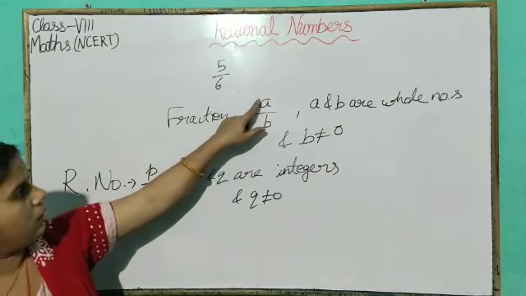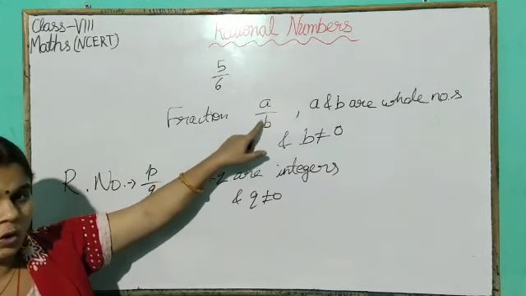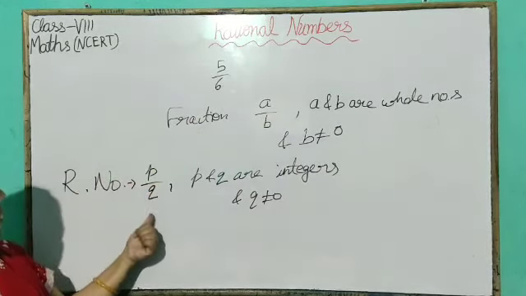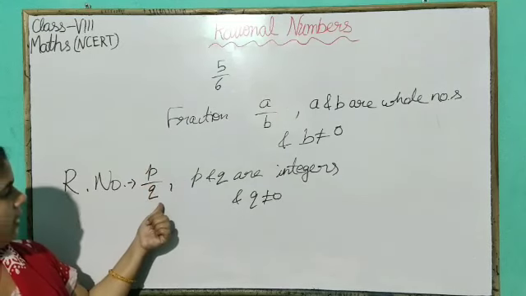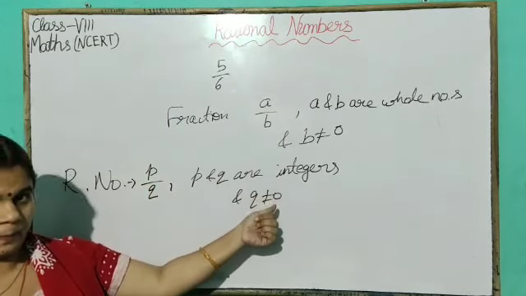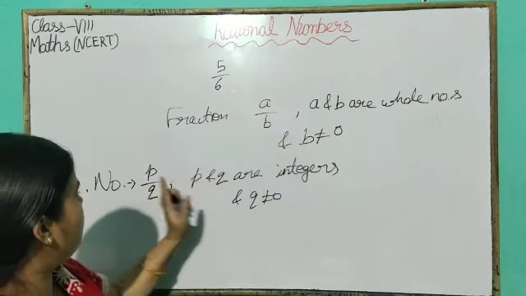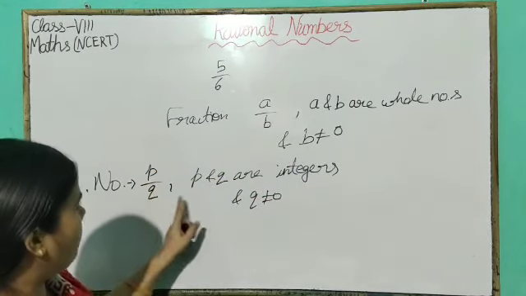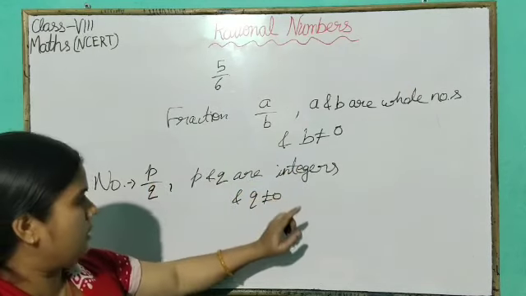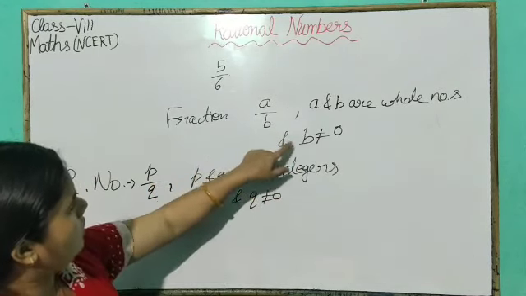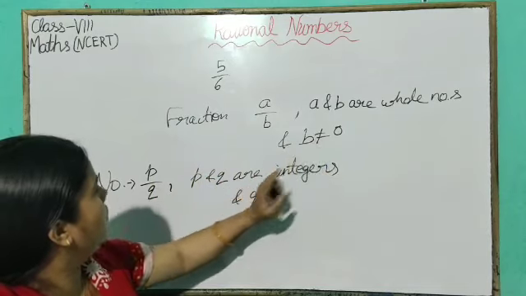But in a fraction, the numerator and denominator are whole numbers, and in a rational number, the numerator and denominator are integers. This is the basic difference. Here the numerator and denominator are whole numbers, and in a rational number the numerator and denominator are integers. In both, the denominator is not equal to 0.